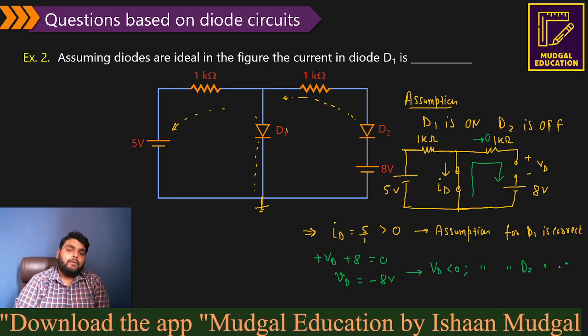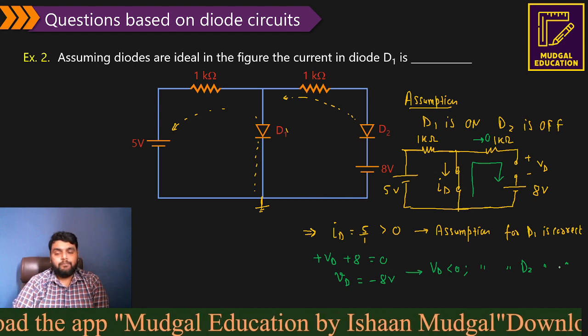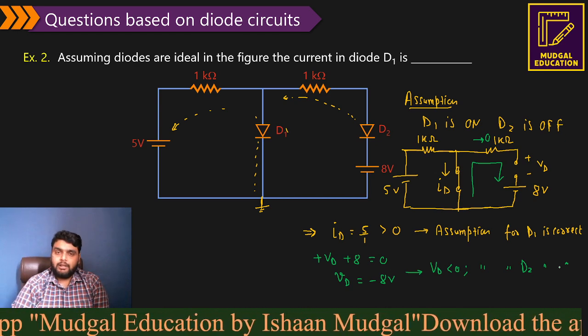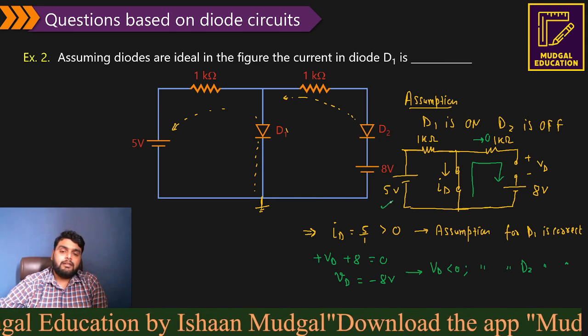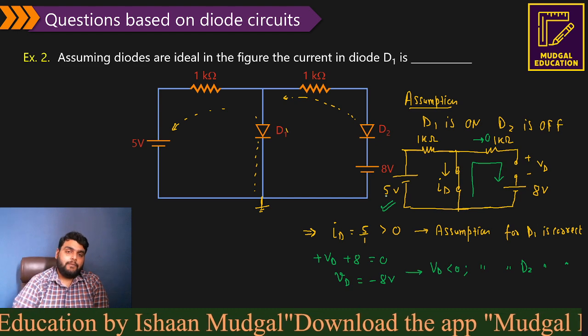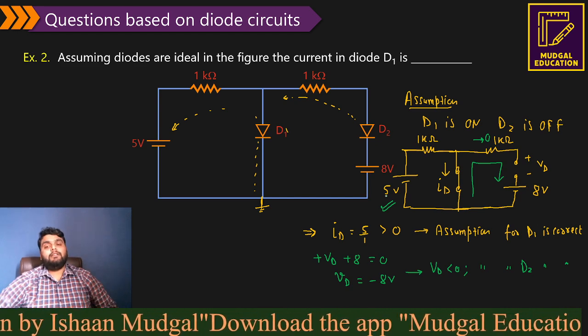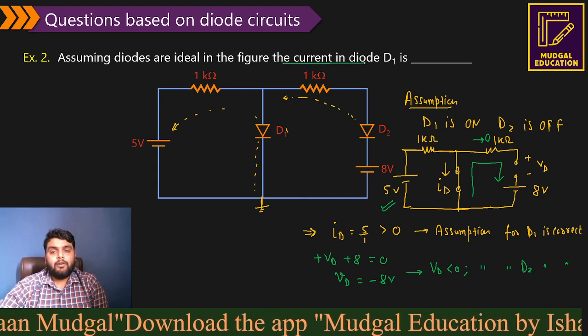So if we use common sense, there is a high chance that our assumption will be correct the first time. If it is not correct the first time, we have to take a different assumption again. If our assumption is correct, this is the state of the circuit in which it is actually behaving. Now they are asking, what is the current in diode D1?